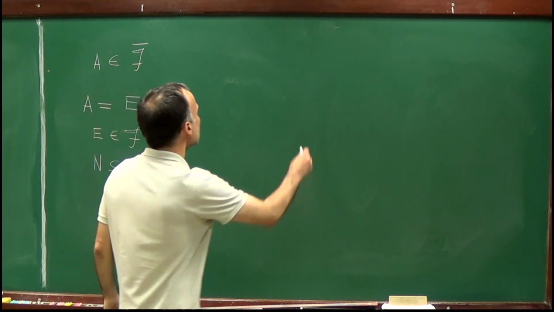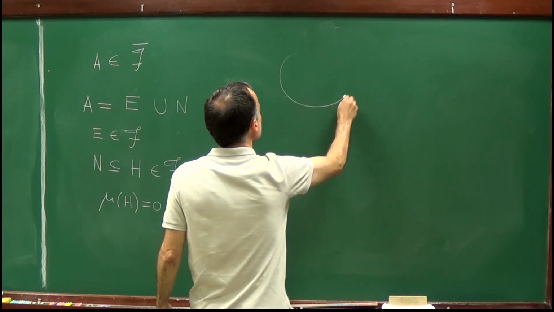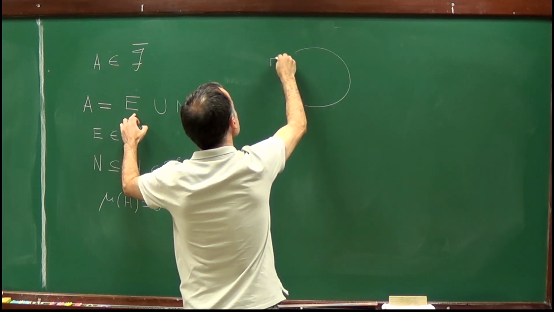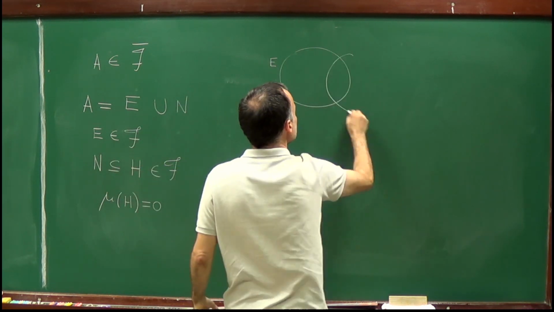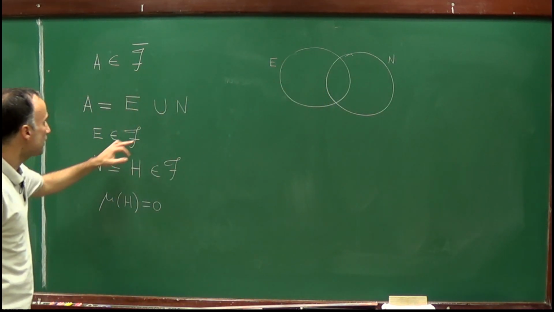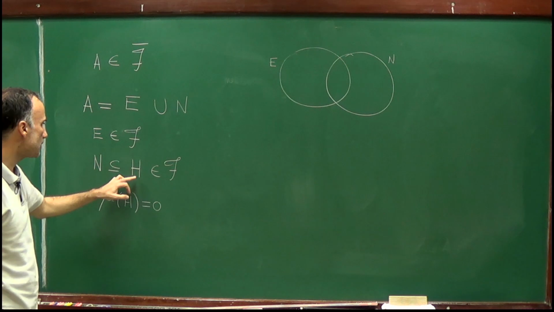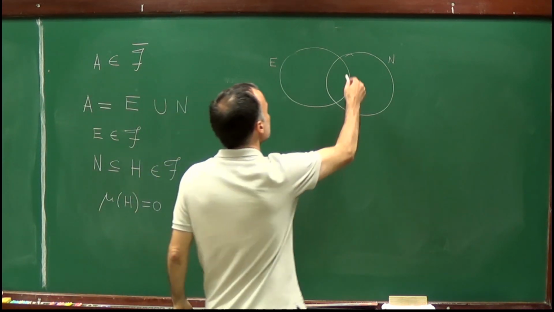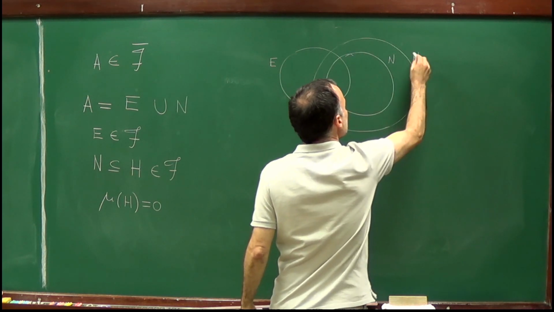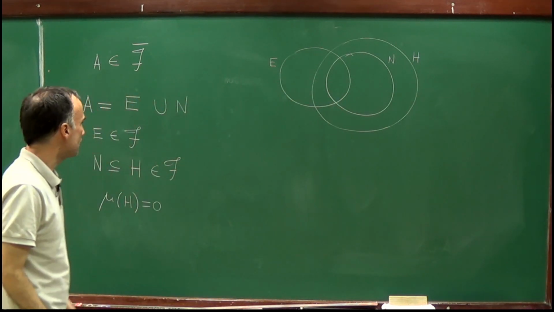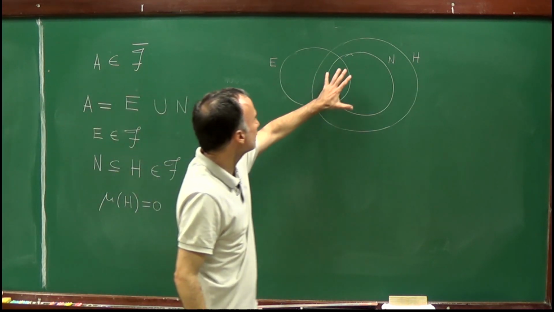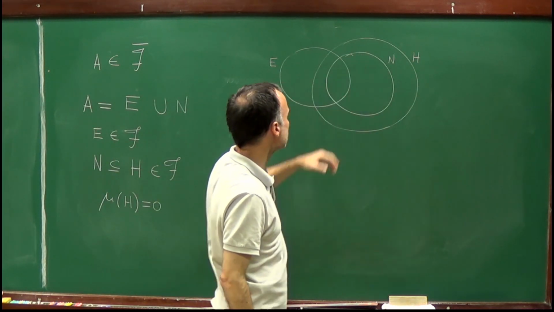So maybe let me draw a picture. We have here A, which is equal to the union of E union N. N is a negligible set in the sense that N is contained in H. So there is a set here, H, which is an element of the sigma algebra and has measure 0.